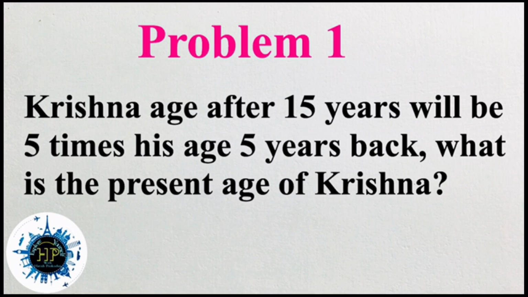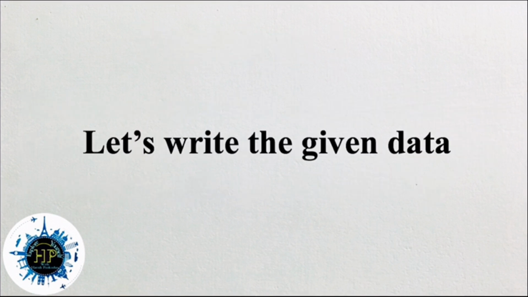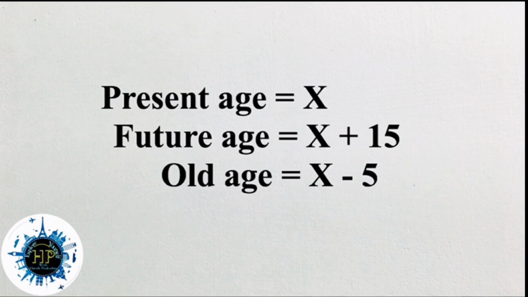So if we get a question, as I already told you, first let us write the given data. What are the data given in the question? We should write that. Then only we will get the idea. So here the present age we will treat as x. And the future age, here they said Krishna's age after 15 years. That means future age is x plus 15.